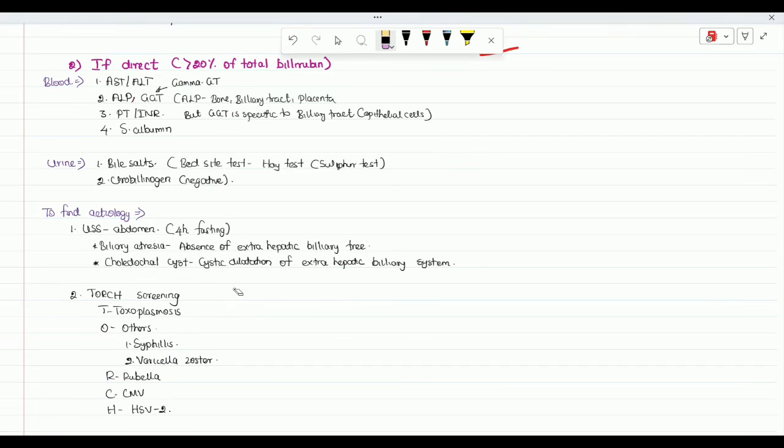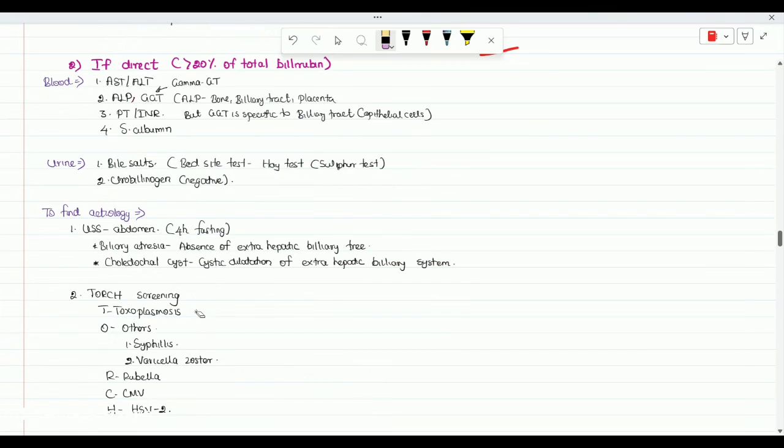In the ultrasound scan abdomen, we can see the absence of the extrahepatic biliary tree. There will be nothing beyond the liver up to the duodenum. Usually there is the common bile duct, hepatic duct, and the gallbladder. Everything will be absent. That can be seen in the ultrasound scan abdomen. And for the choledochal cyst, if you do the ultrasound scan, there will be a dilatation of the extrahepatic biliary system. We can see that.